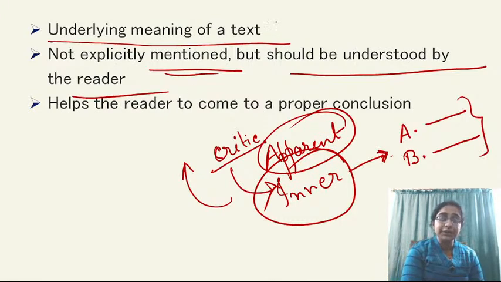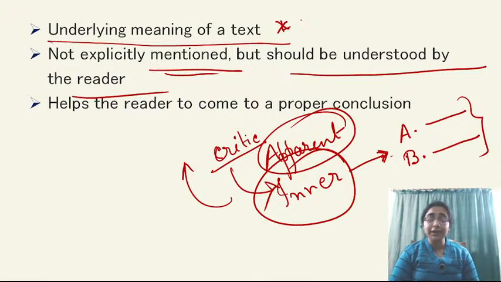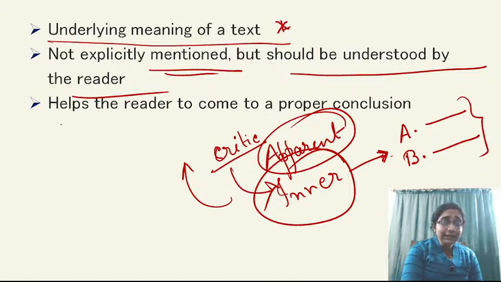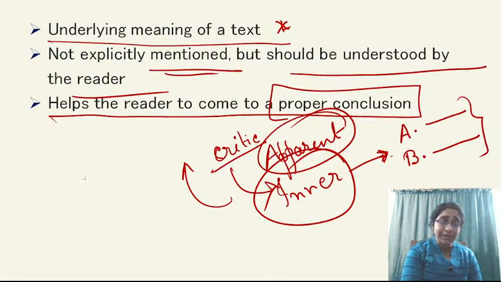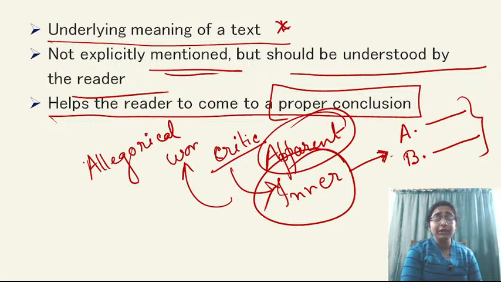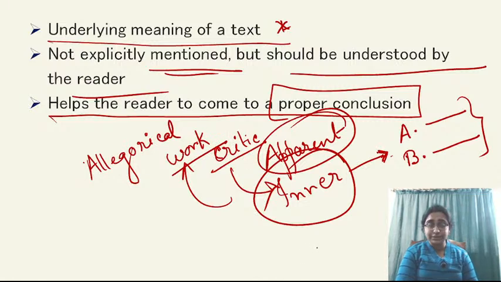So that is actually subtext, which is not explicitly mentioned, but which is very closely, integrally associated with the main text. And it helps the reader to come to a proper conclusion. And that is very, very important for allegorical work. Any kind of allegorical work should have a subtext, right?